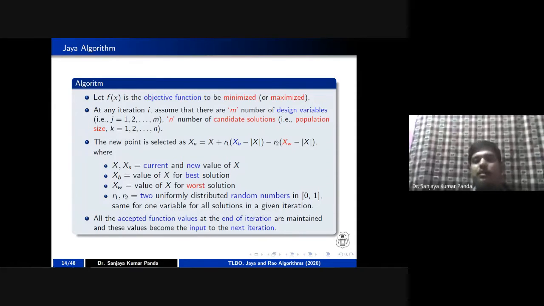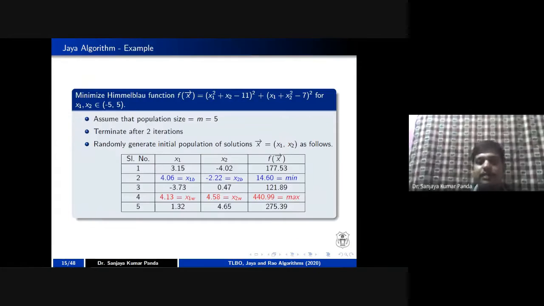Obviously, whatever mating pool you get after the end of a particular step is used in the next phase to carry out the further calculation. So let us take the same example, that is minimizing. Our objective is to minimize the Himmelblau function, that is f of x. The same function, I am taking the population size as 5, and our design variable also I am taking two different variables. But here I have given the termination condition as 2 iterations, right?